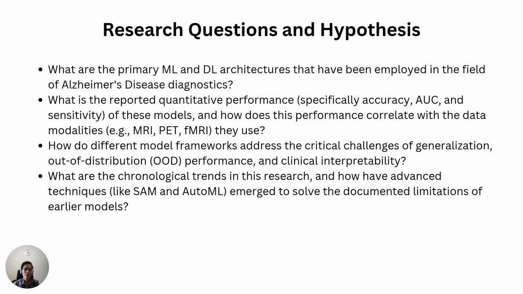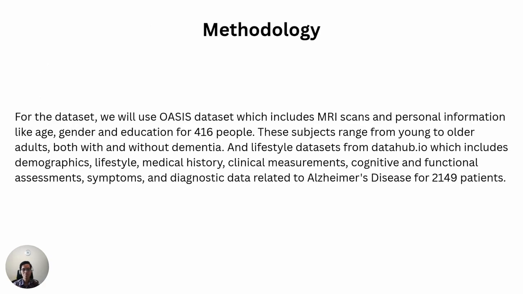The third, how do different model frameworks address the critical challenges of generalization, out-of-distribution performance, and clinical interpretability? The fourth, what are the chronological trends in this research, and how have advanced techniques like SAM and AutoML emerged to solve the documented limitations of earlier models?